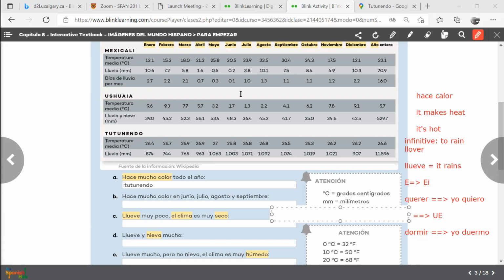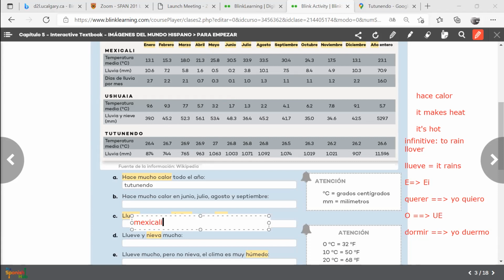The more millimeters you have of rain, the more it rains. Then we have, in Ushuaia, 39. So it's almost steady here. And here we have huge amounts of rain. So here, the answer is Mexicali.